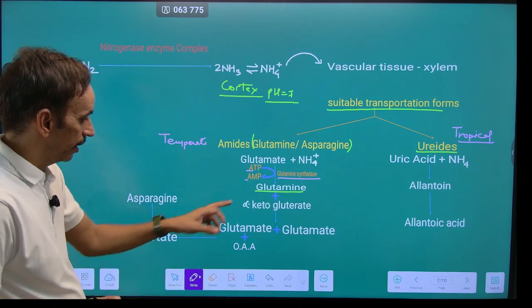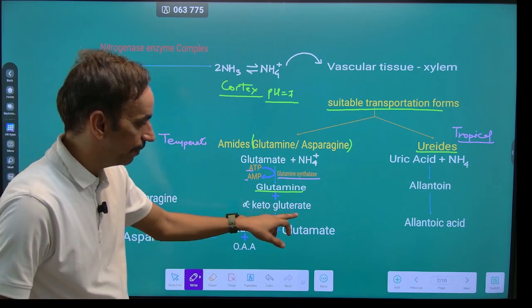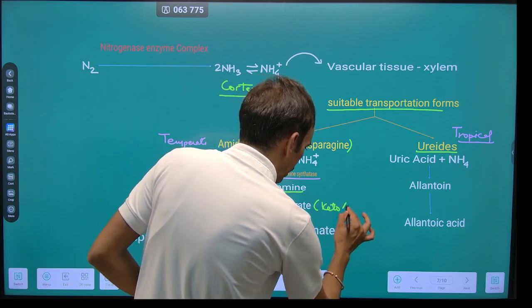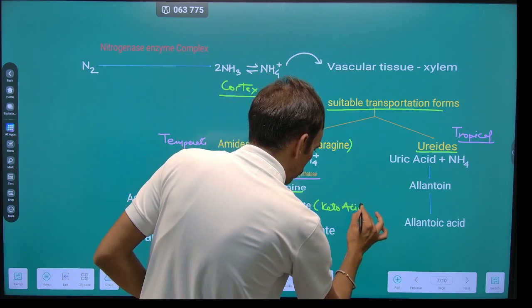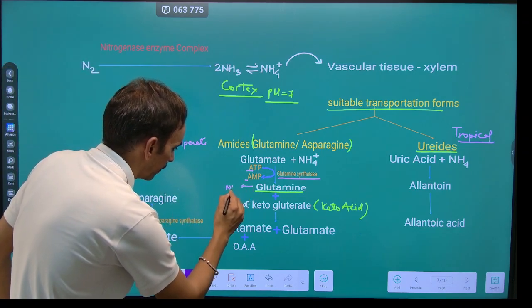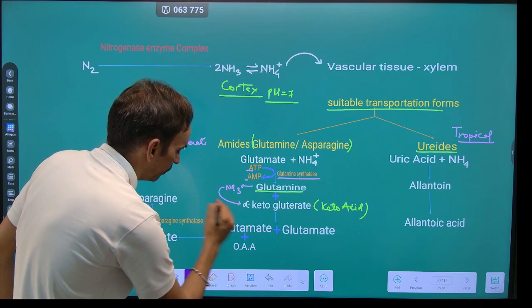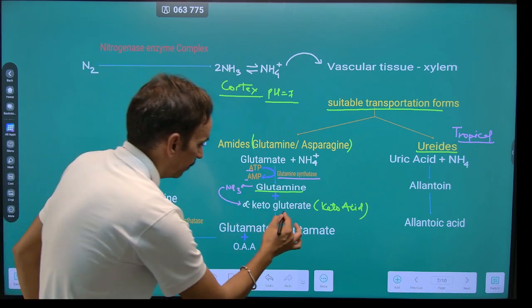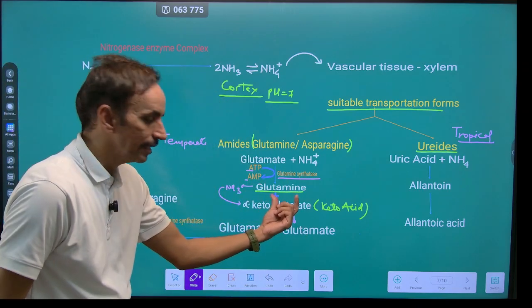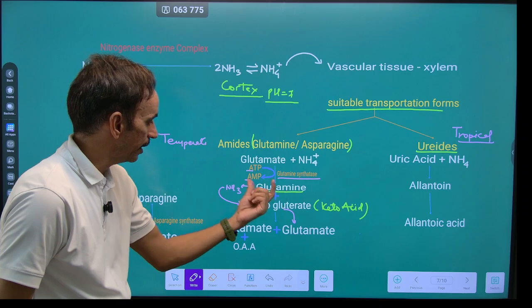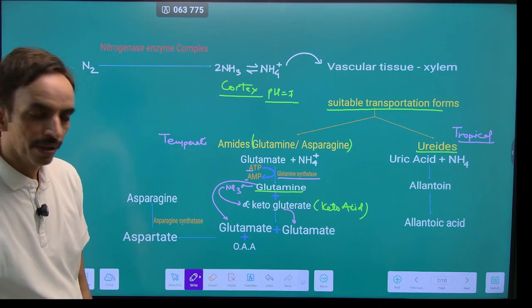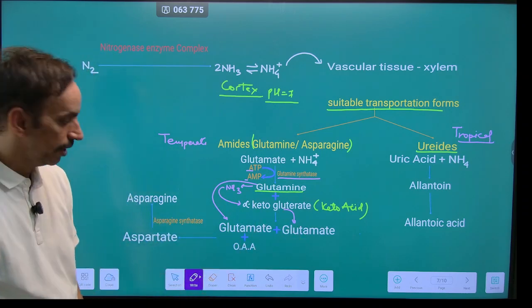Now this glutamine will be added onto the alpha ketoglutarate, which is a keto acid. So there is one amino acid and the other is the keto acid. Now this glutamine will release the ammonia. This ammonia will be taken up by the alpha ketoglutarate and will form one unit of glutamate. While after releasing the ammonia, the glutamine will be converted into another glutamate molecule. So there is a production of two glutamate.